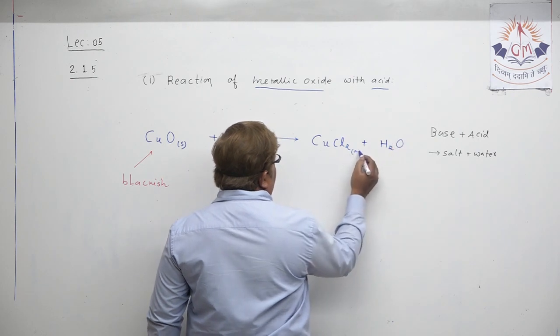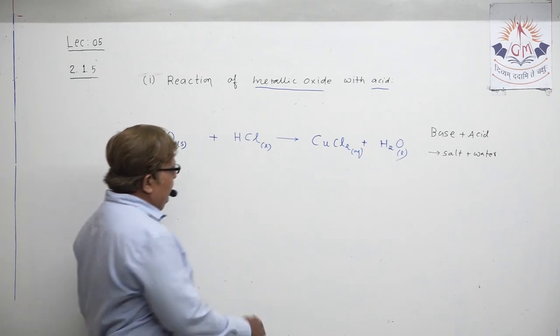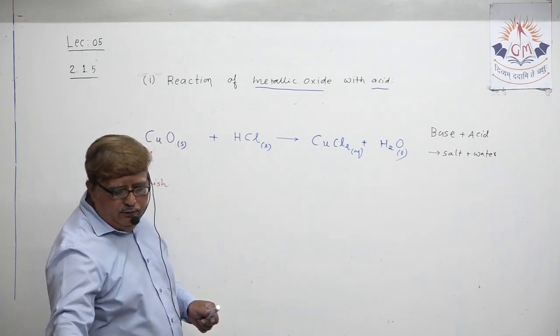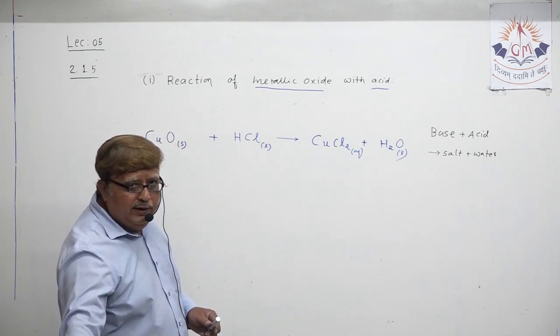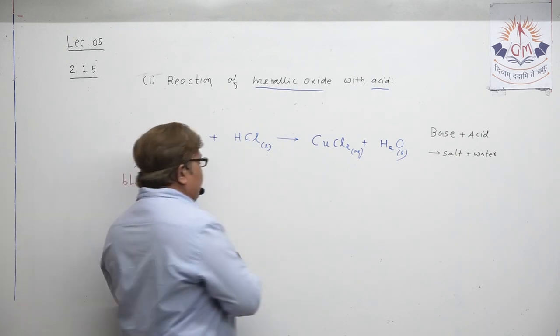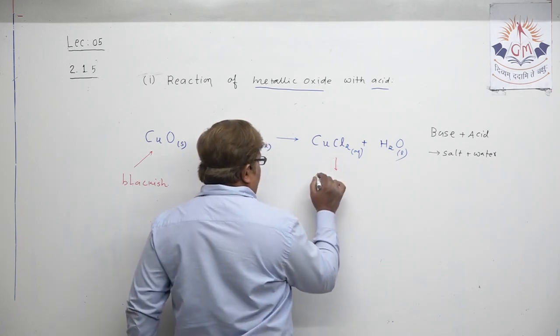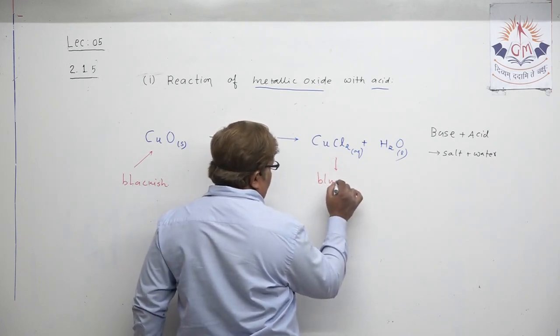Try to understand this. Copper chloride, one of the salts, chloride means salt, that you all know, which is formed here, is actually bluish green in color.